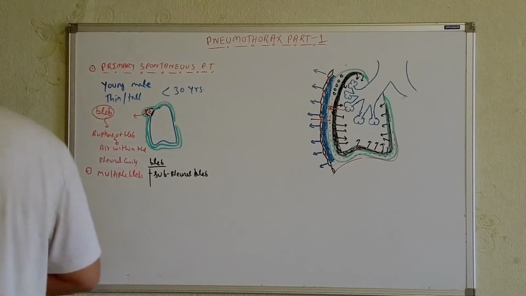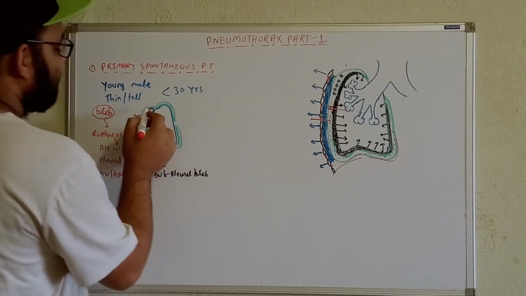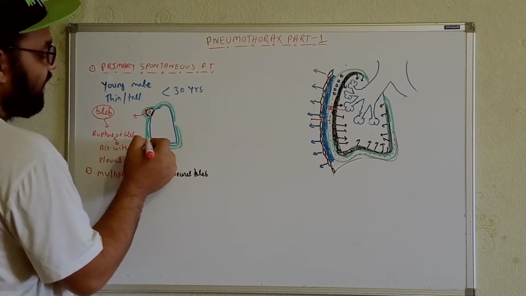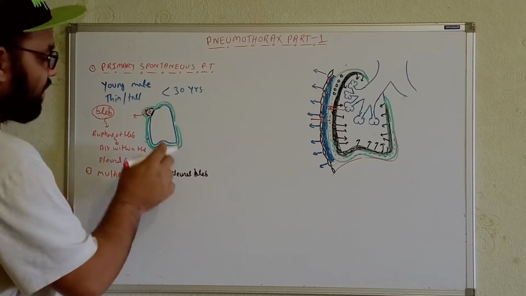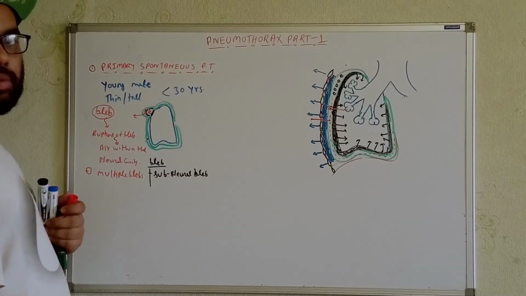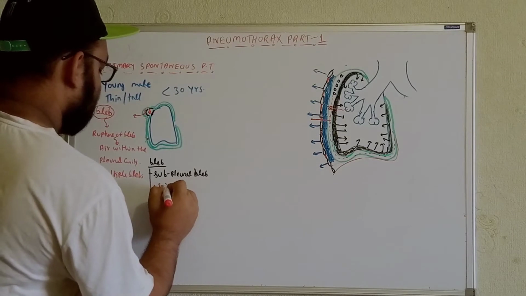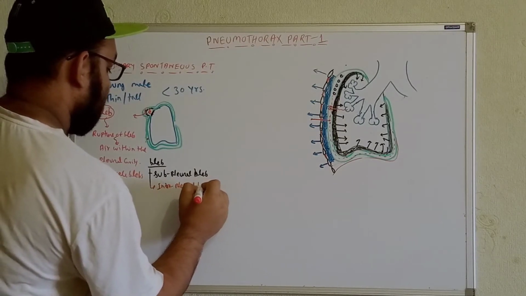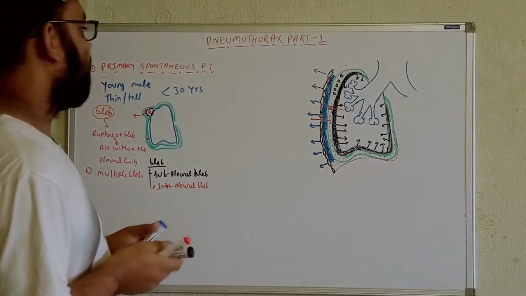Another name for it we can write. Sometimes we can see the formation of a bleb, for example, over here. Whenever we get the bleb formation over here, it will be surrounded by the two layers of the pleura. So this type of bleb is called an intrapleural bleb. So we can also get the intrapleural bleb.